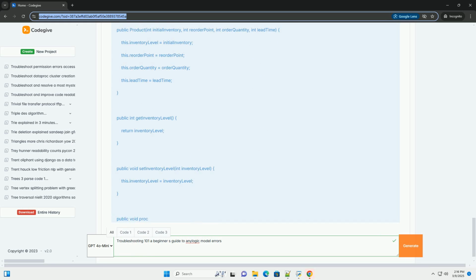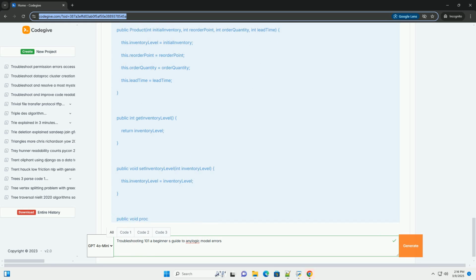Start small: Build your model in small, incremental steps. Test each component as you add it to ensure that it's working correctly. Write clear, well-documented code: Use meaningful variable names, add comments to explain complex logic, and follow consistent coding conventions. This will make it easier to understand and debug your code later. Version control: Use a version control system, like Git, to track changes to your model. This will allow you to easily revert to a previous version if you introduce an error.